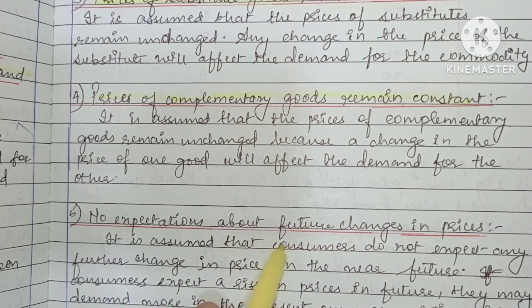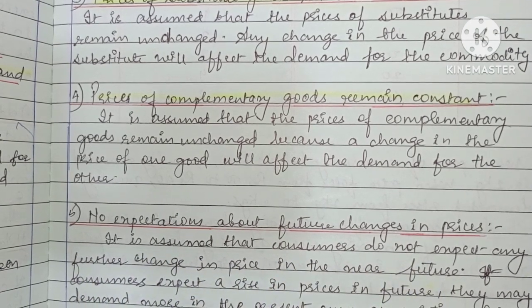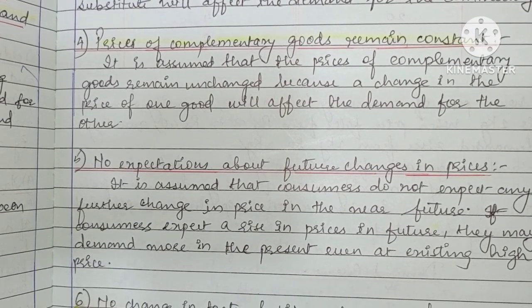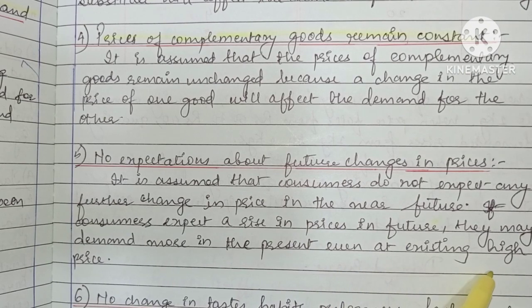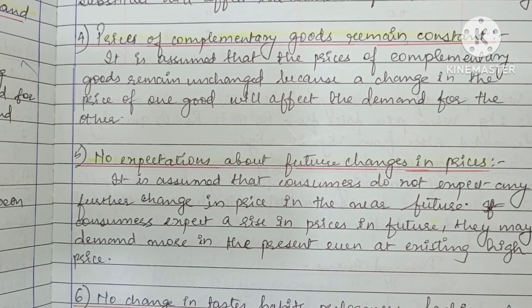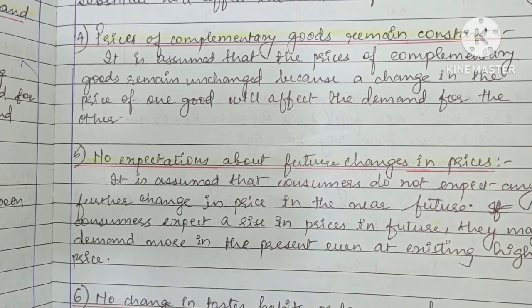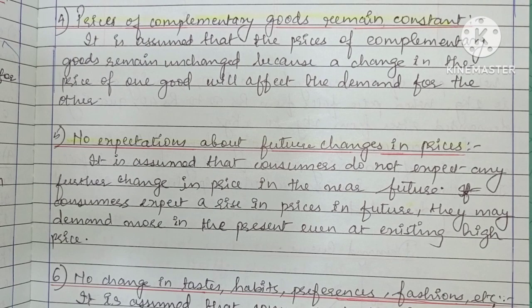No expectations about future changes in price. It's assumed that consumers do not expect any further change in price in the near future. If consumers expect a rise in future, then the demand will be more in the present even at the existing price. So this is just an assumption. We are not expecting any changes in price. So this is not going to happen, right? Prices may change and there will be expectations.